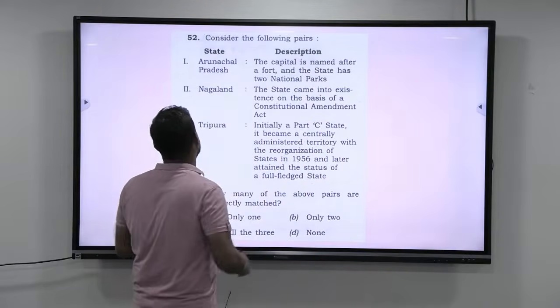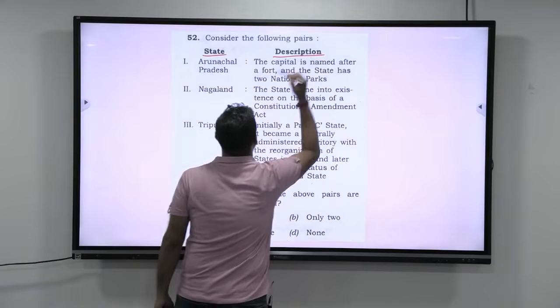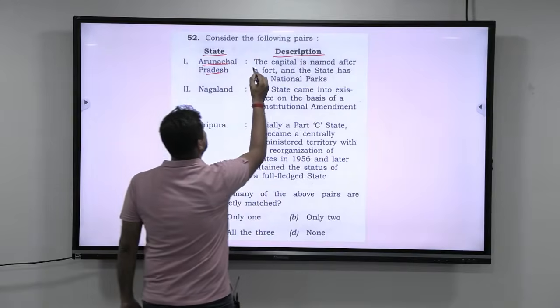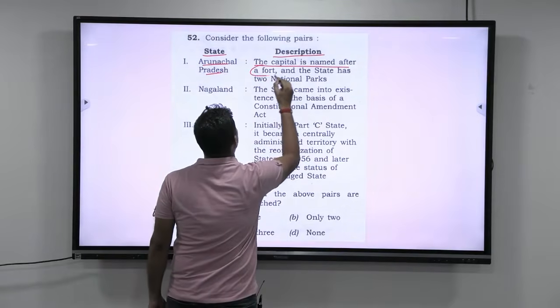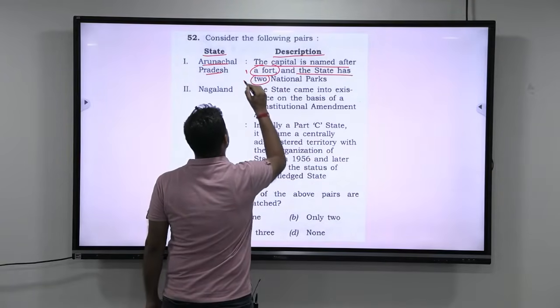Let us first read out the question. Consider the following pairs. You have state on one side, you have description on the other side. Let us read it clearly. You have Arunachal Pradesh. The capital is named after a fort. This is the first variable. And the state has 2 national parks. This is the second variable.